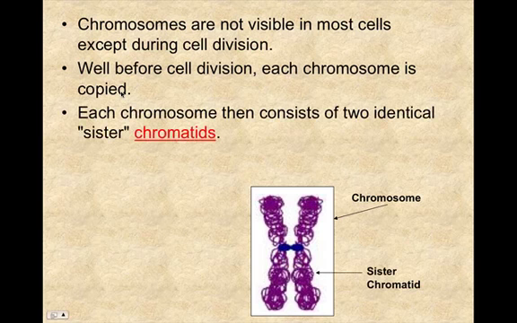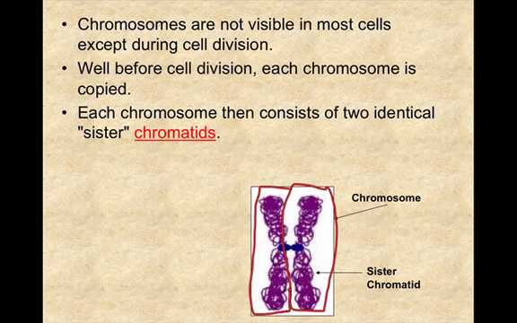Each chromosome then consists of 2 identical sister chromatids. So when we're looking at the chromosome, this is one chromatid, and this is the second chromatid.